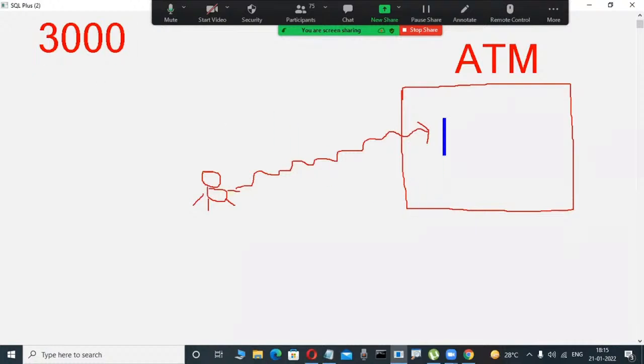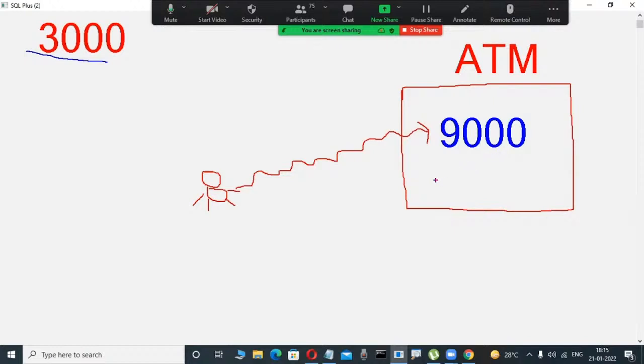Whenever I insert the ATM card, after entering the amount, it will be asking. In that case, unfortunately, I mentally decided to withdraw 9,000 rupees. Now as I try to withdraw 9,000 rupees, am I getting 9,000 rupees? No. Here my balance is 3,000, so how can I get it? So 9,000 rupees is impossible.